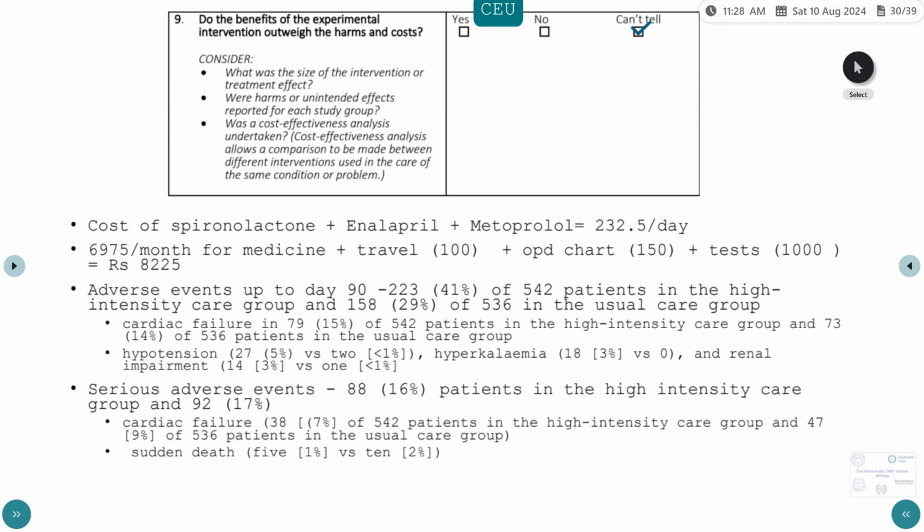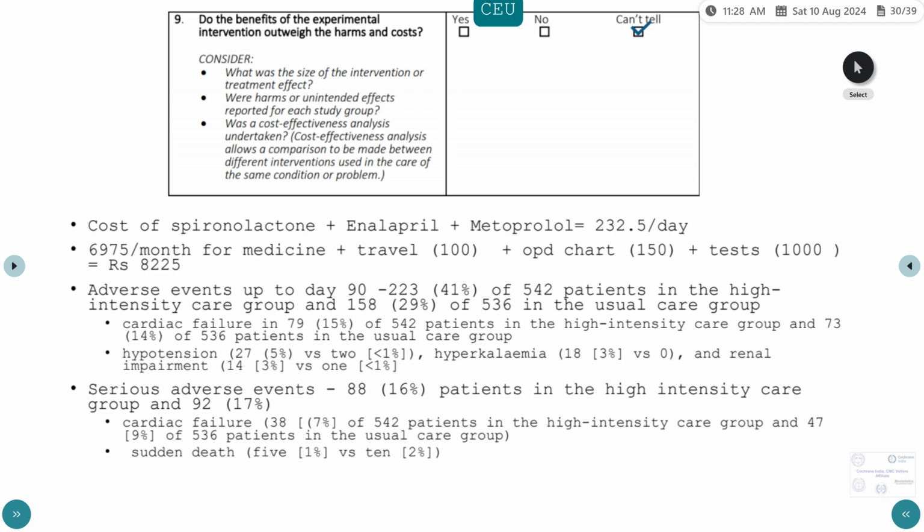Coming to whether the benefits of the experimental intervention outweigh the harms and costs. We look at the adverse events and the approximate cost if we were to implement it in our OPD setting. For the optimal dose, that is the maximal dose of spironolactone, enalapril and metoprolol, it will come to around 232 per day. That will come to around 6,900 for medications alone. Assuming we call them monthly for an OPD visit, including travel, OPD, and tests, approximately it will come to 8,225. But this is excluding the loss of wages for that day.